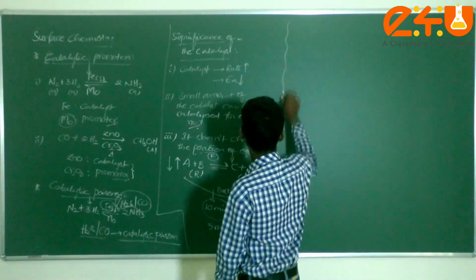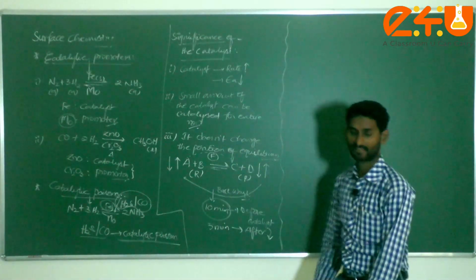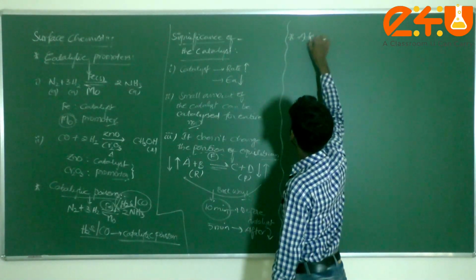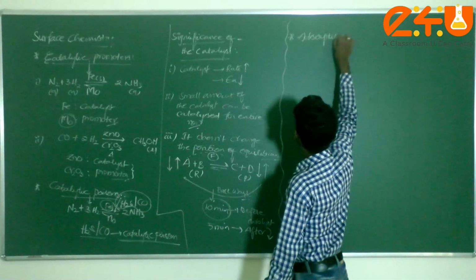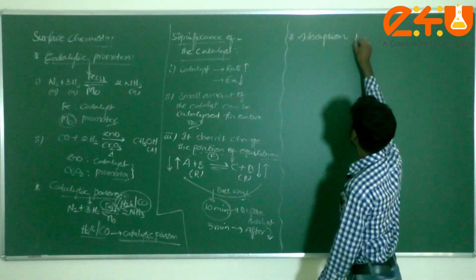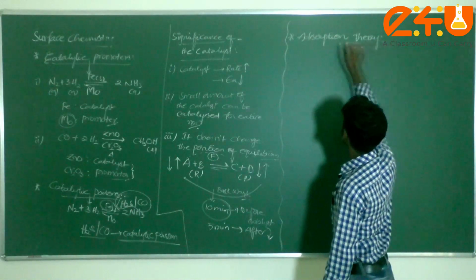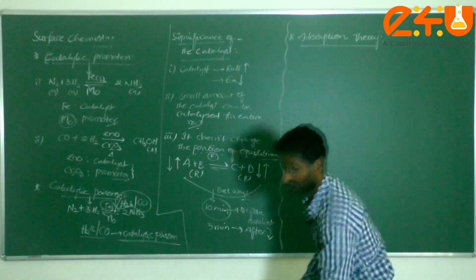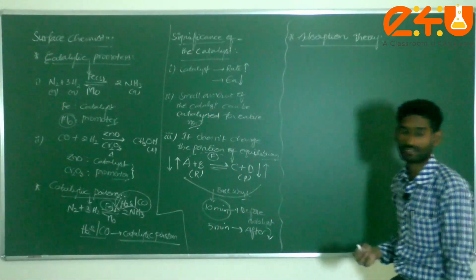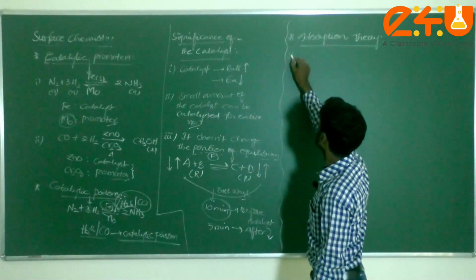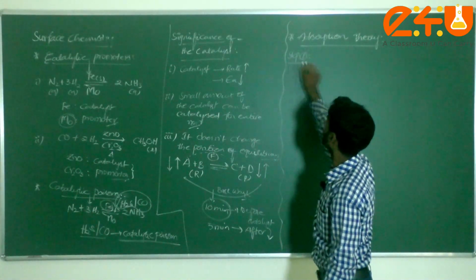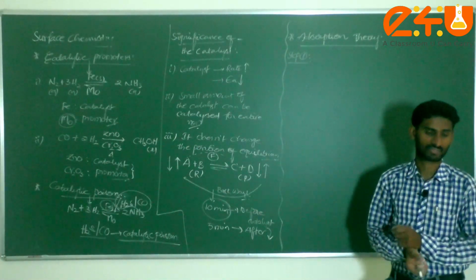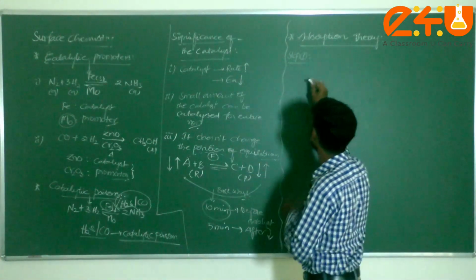Next, one more important theory about the catalyst is called the adsorption theory. Let us start. In this adsorption theory, some steps are involved. I can take the step 1 first. Generally, catalysts have porous-like structures.